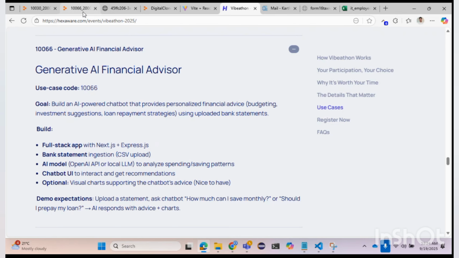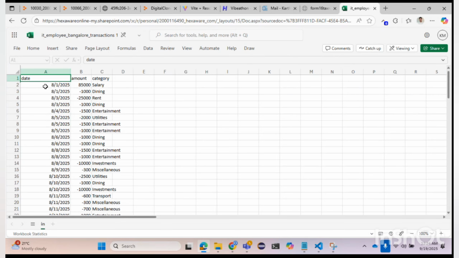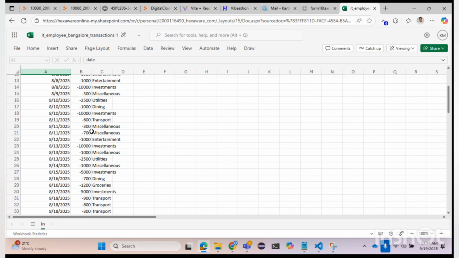I've used Replit for the same, and I'll show a demo of it. I've already pasted the API keys for the LLM, and I'm using Groq as the provider. I'll show you what the CSV looks like. It's a generic CSV format where the dates, amounts, salaries, and what kind of transaction you're providing are all included. And after that, this is the CSV data.